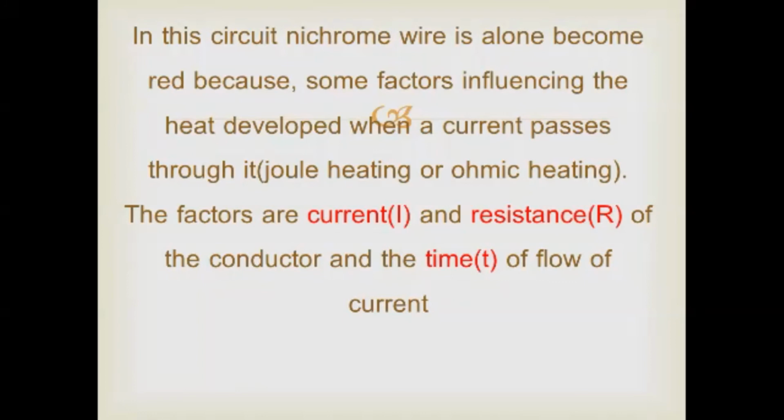When the current increases, the nichrome wire becomes hotter, and when the resistance increases, the nichrome wire also becomes hotter. So based on the resistance, current and time, the nichrome wire becomes hotter. From this we have a conclusion, that we can see in the next slide.